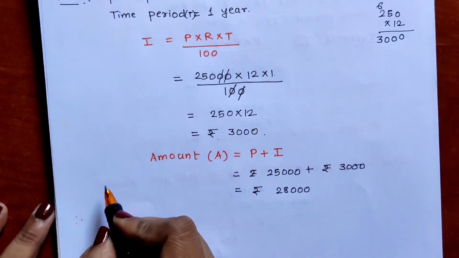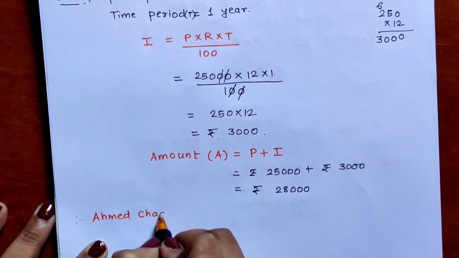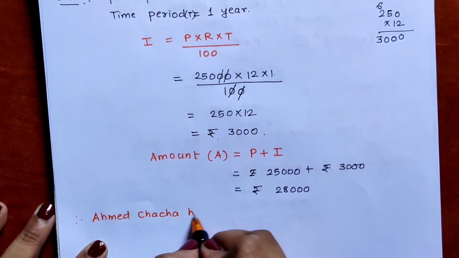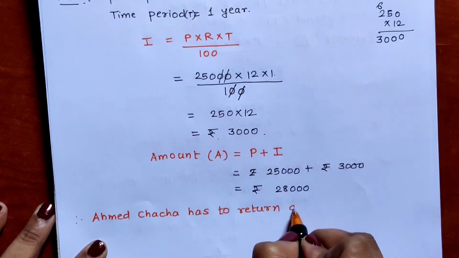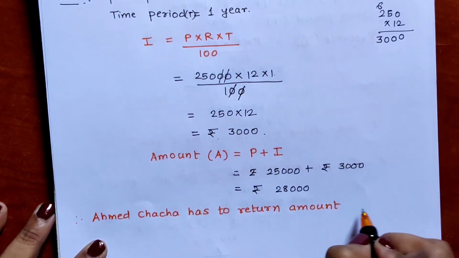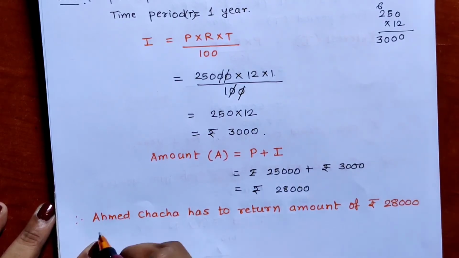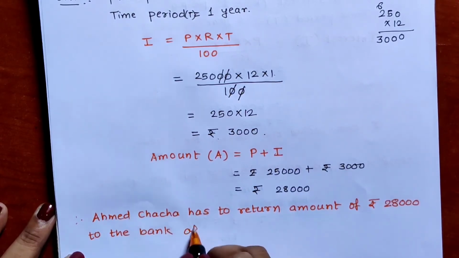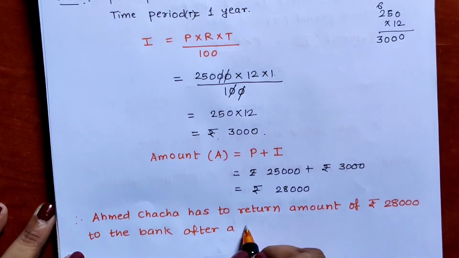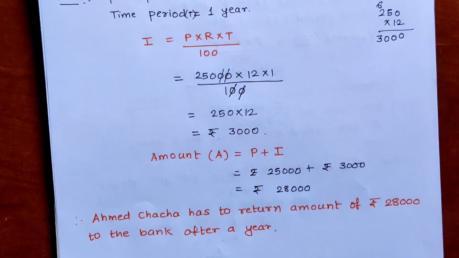Therefore, Ahmed Chacha has to return amount of rupees 28,000 to the bank after a year. So in this way we have to calculate the interest first and then find out the amount.